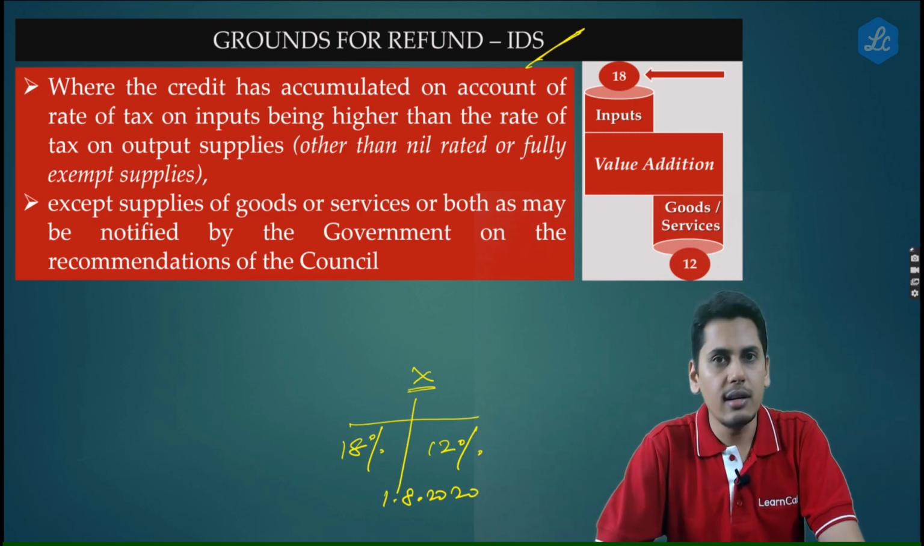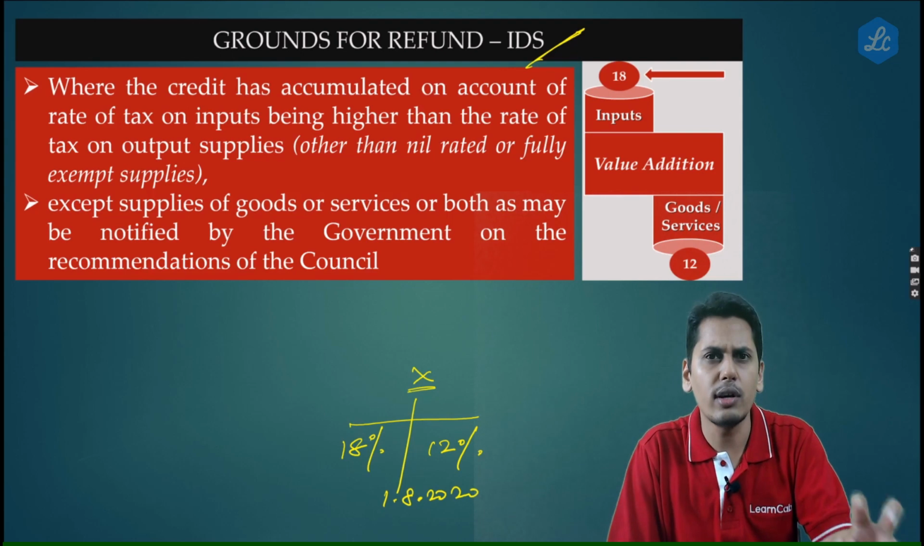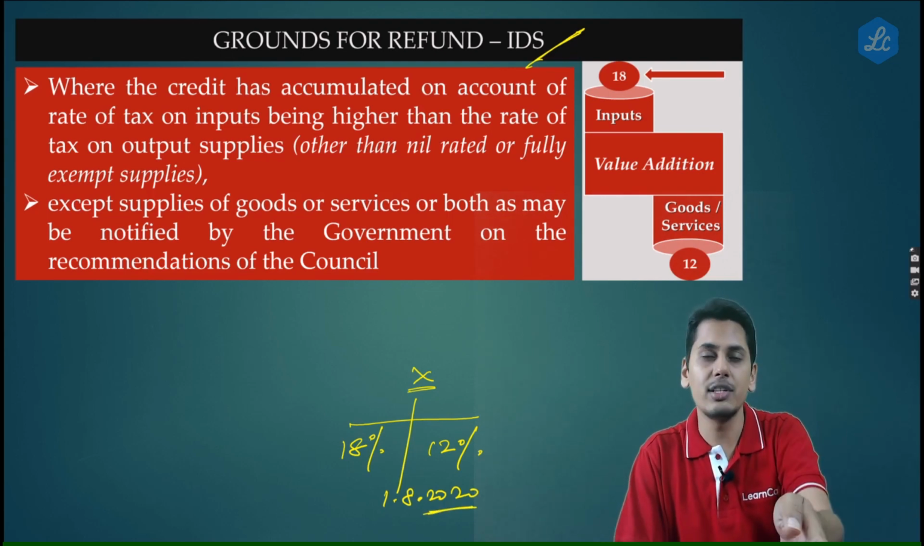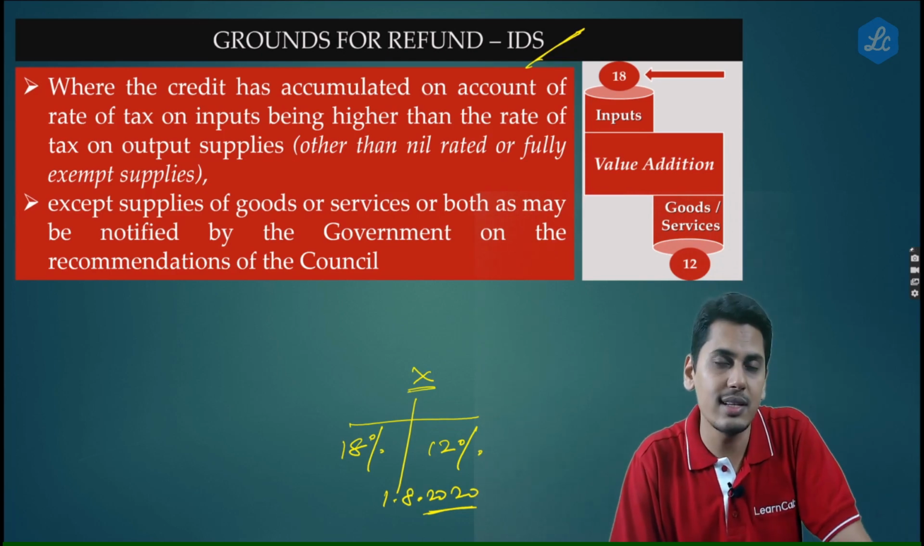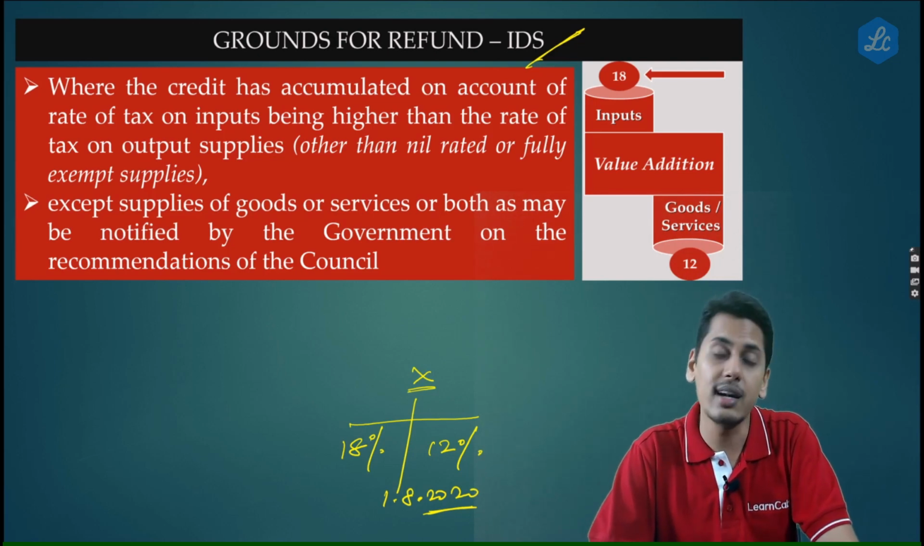Now friends, there is a trader who has got some accumulated stock, who has got stock in hand on 1st of August 2020, the day on which the rate has changed to 12%. Now the product is the same. Please understand friends, the product is not different. The product is the same. The rate has changed. Earlier it was 18.